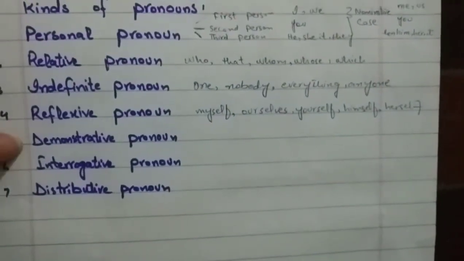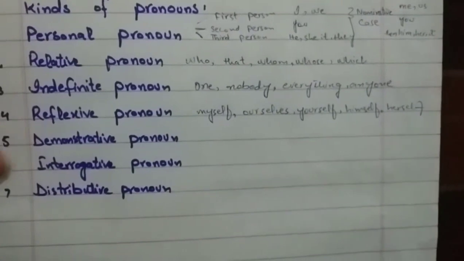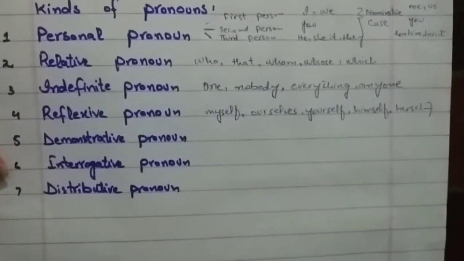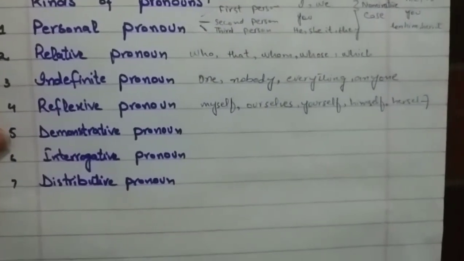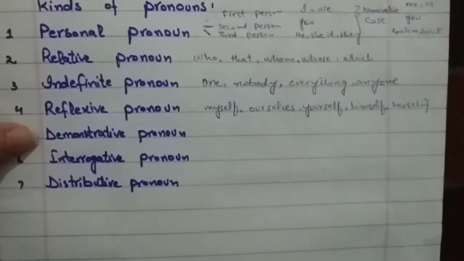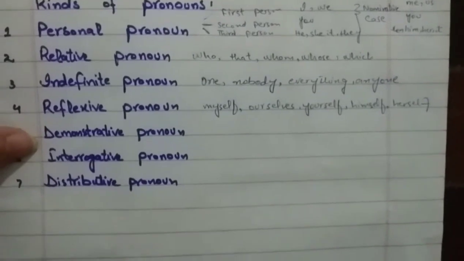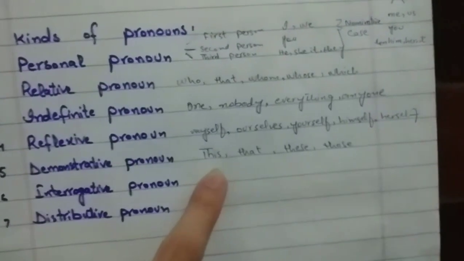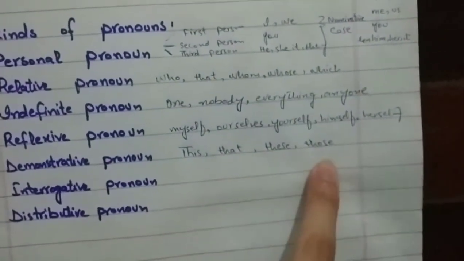Now we are going to move towards the demonstrative pronoun, and demonstrative pronouns point to the nouns they replace. As it is clear from the word, demonstrative means to point out, and in English language we only have 4 demonstrative pronouns: this, that, these, those.